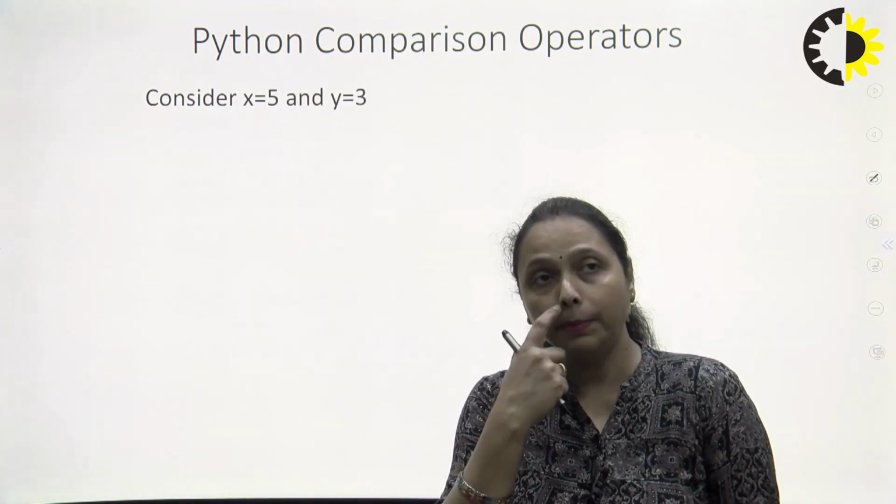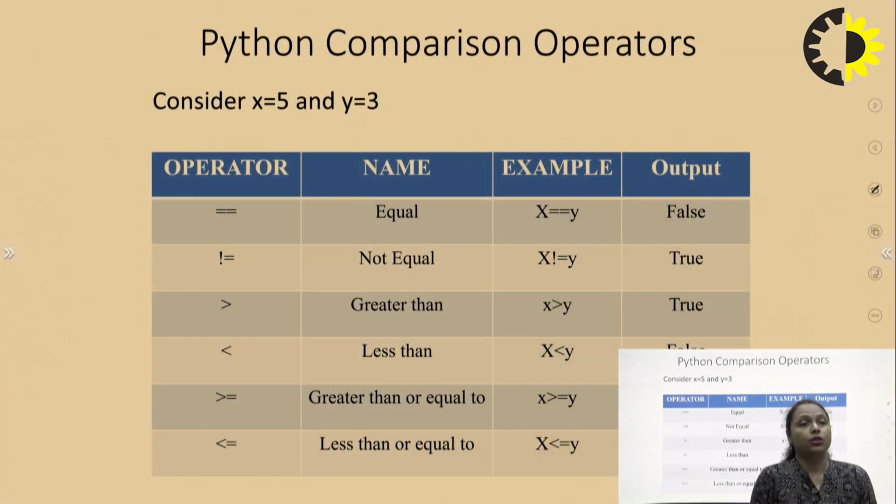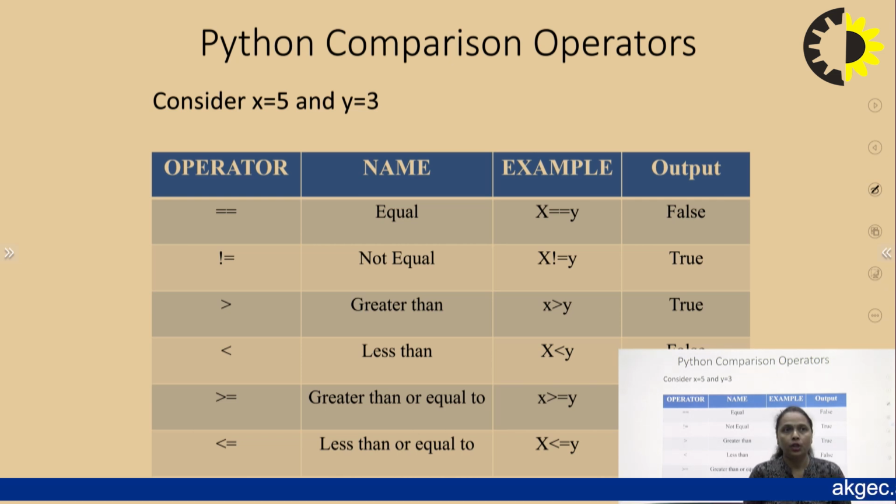Next, the Python comparison operators. Comparison operators always give the result in true or false form, because we are comparing two or more data. For that we have comparison operators: equal, not equal, greater than, less than, greater than equal to, or less than equal to.